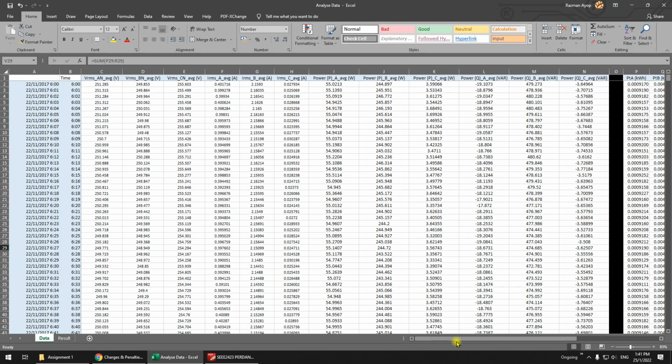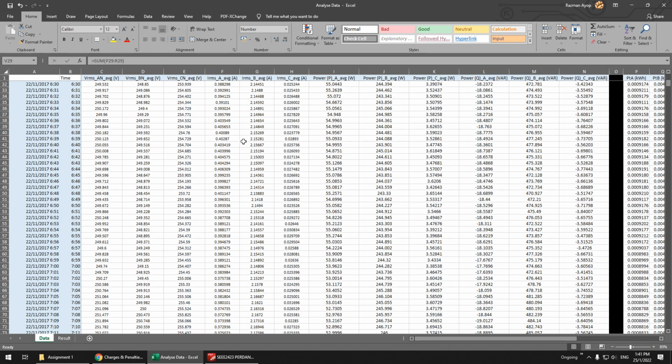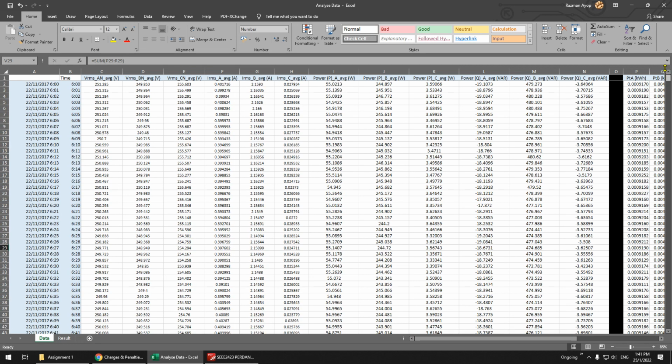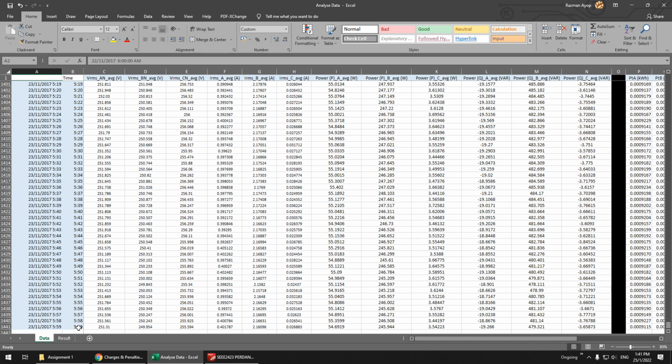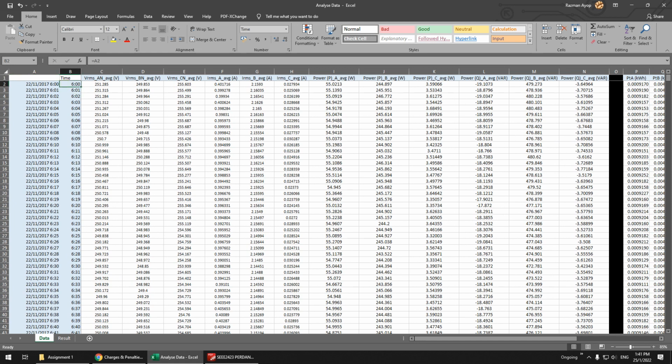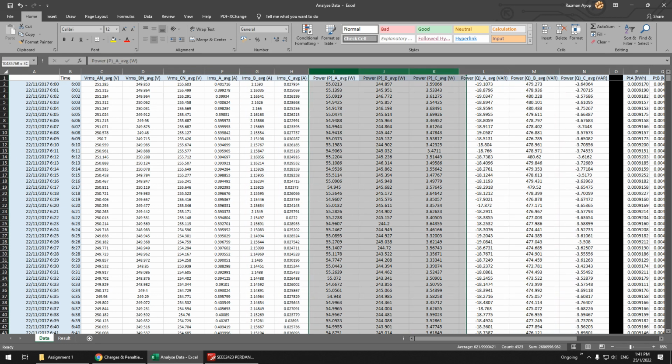So you can see here this is the given data. The data starts from 6 a.m. in the morning and goes until 5:59 the next day. The data is for every minute. That is the keyword, every minute. When it comes to every minute, you have to make sure that the unit is correct. You have the voltage here, the current here, and you already have the power, P and Q.